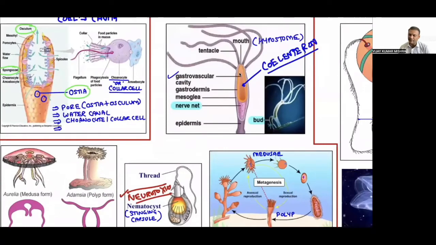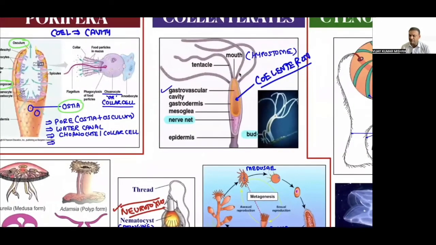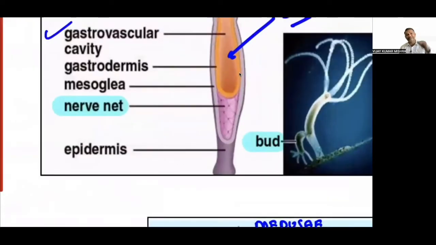So what else property about Cnidaria? Cnidaria will show the nerve net. For the first time a nervous system is going to be developed in Cnidaria, and that is also in the form of a nerve net. So can you see these fibers? These fibers are nothing but the nerve net that you must know. This is called a nerve net.